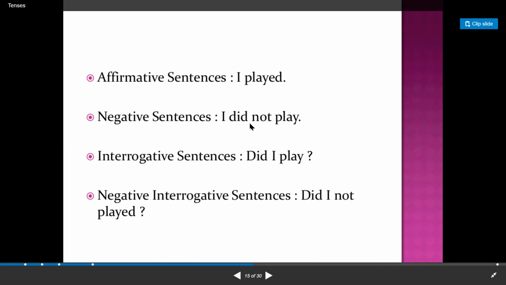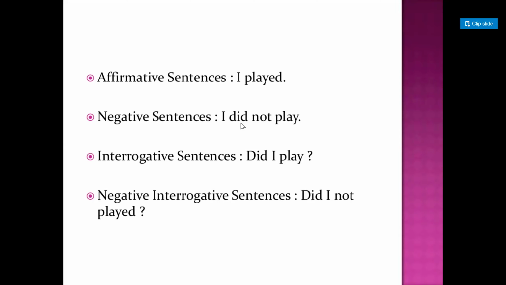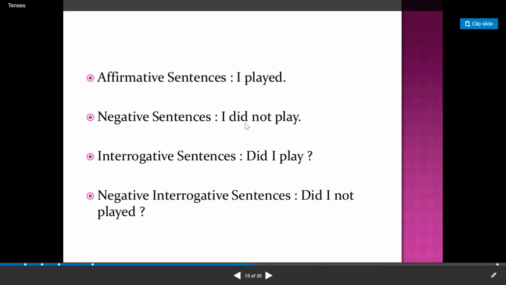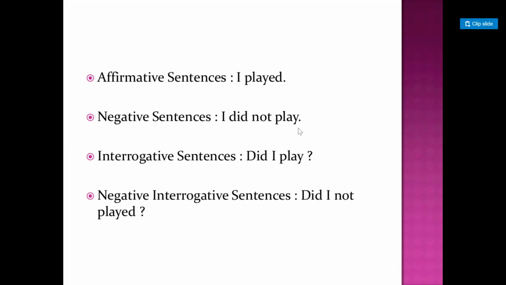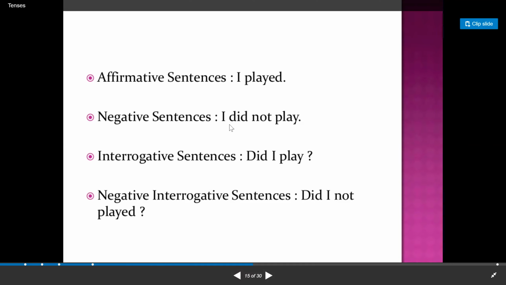While making it negative, we have to use did not. Did not means we have to make it negative, and did is already the second form of do. I did not play. Over there you have to be very cautious, that means once you use did, then you have to use the first form of the verb, because two second forms cannot be placed in one sentence, as two kings cannot run a single state. In the same way, two second forms cannot be placed in a single sentence, right?